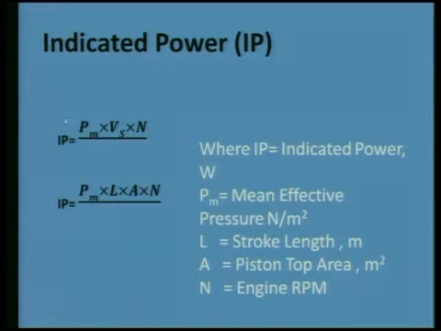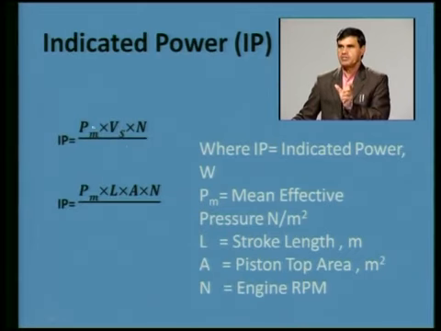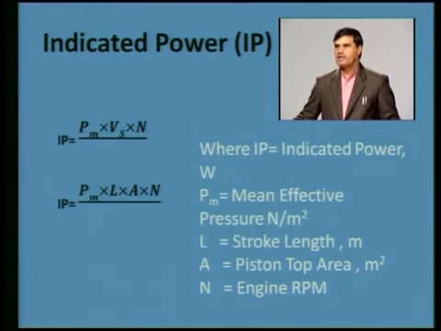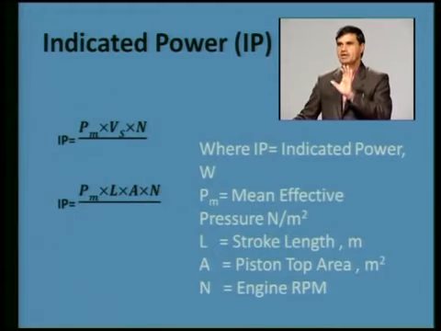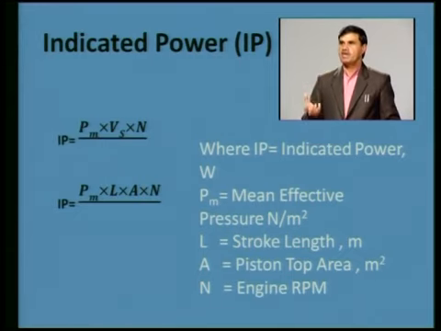The brake mean effective pressure PM means the height of the diagram. Multiplied by the swept volume, that is PM multiplied by swept volume, it is the area of the diagram, and this area of the diagram we are obtaining in one cycle. But the crankshaft is rotating at n revolutions per minute. So multiplied by n, it would be the indicated power in a minute, but the number of cycles which are taking place in a minute will be n by 2.